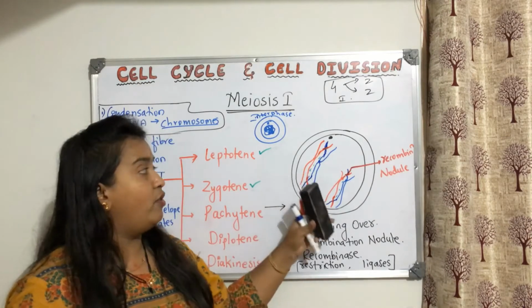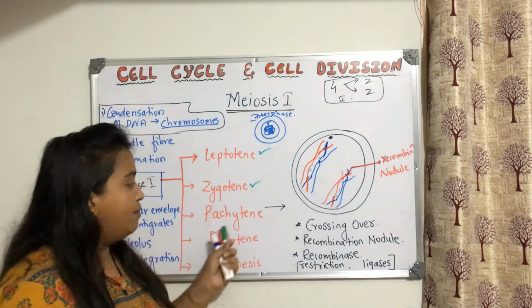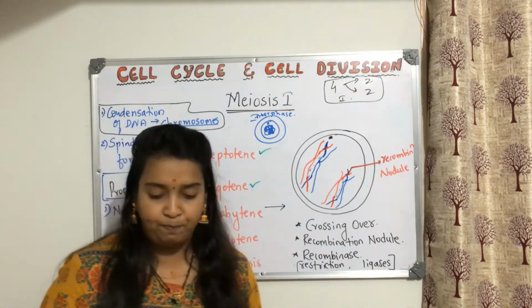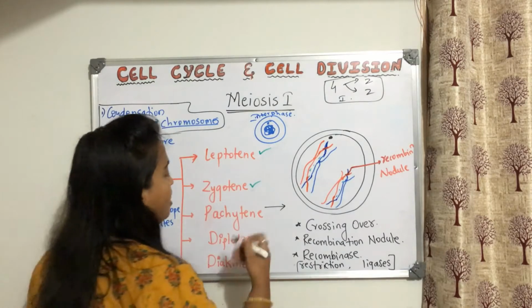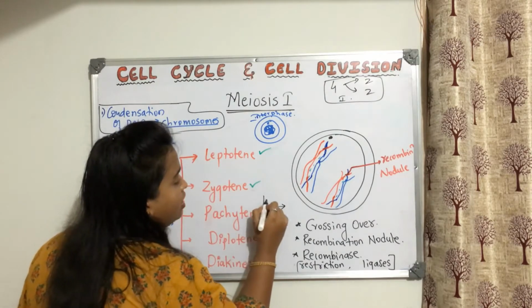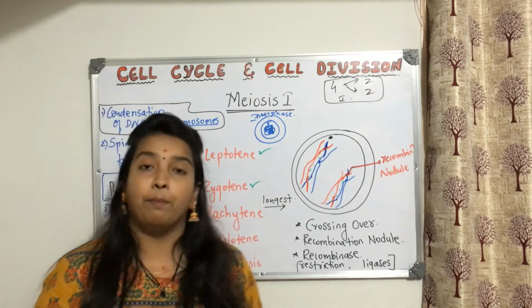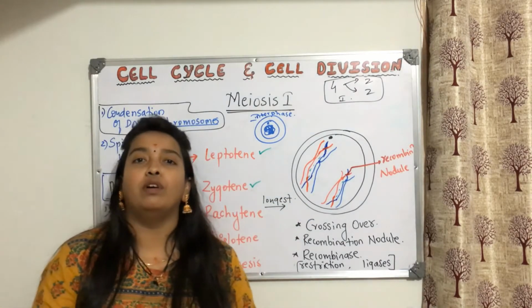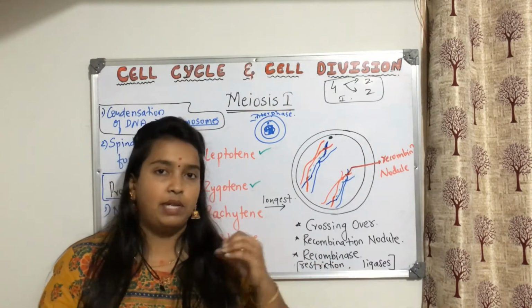Along with that, what is happening? First of all, in zygotene, pairing happened, synapsis, and then in Pachytene we saw crossing over. If you think about Pachytene, it is the longest phase. Why is it longest? Because it needs to cross over and the recombinase enzyme should work properly. All these things will take some time.